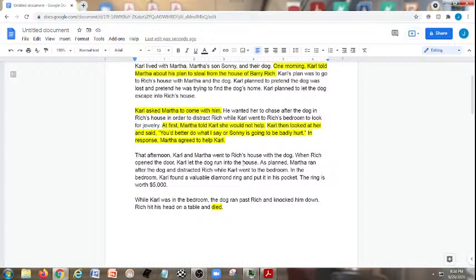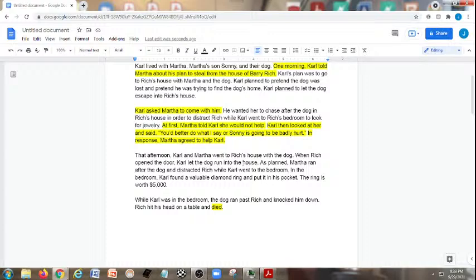That breaking and entry: the breaking happened when Rich opened the door, and the entry happened when Carl let the dog run into the house. Now remember, even though Rich opened the door, was Rich essentially giving permission to let Carl let the dog run into the house? No. So that was a trespassory breaking and entering.